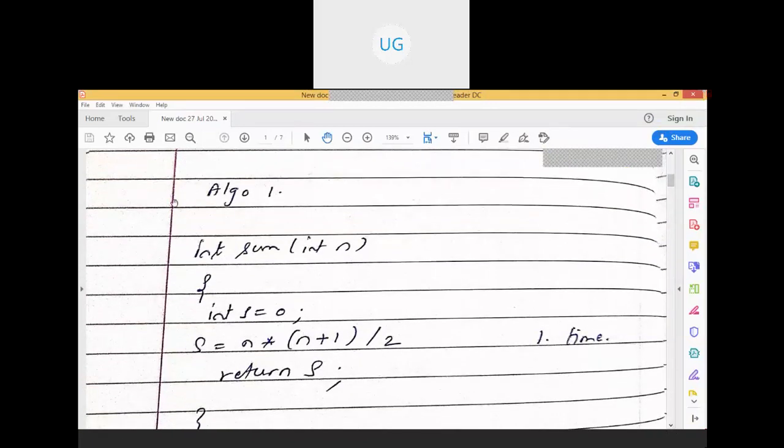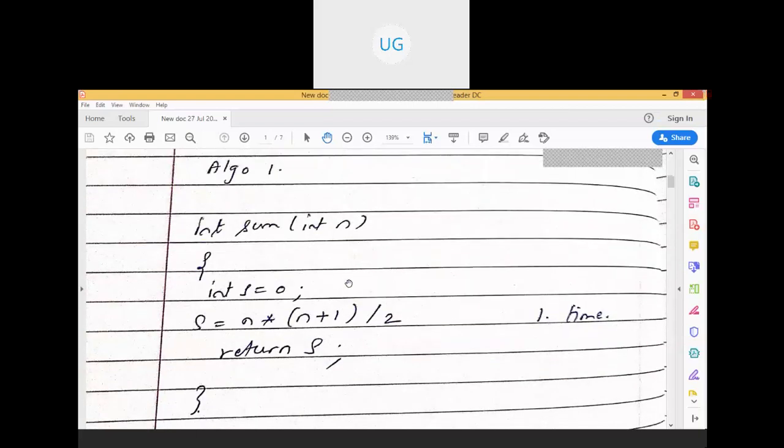Here is algorithm one. Why are we saying algorithm? It's just an English representation. As we have discussed, we can write an algorithm in multiple ways, like flowchart, pseudocode, or natural language. Here there is just a simple algorithm, one function.